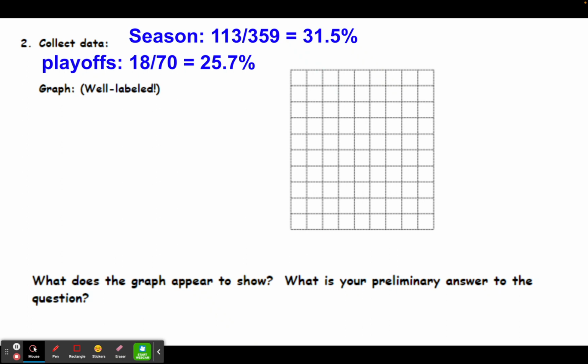Now we're going to display this with a graph so that we can make a quick preliminary answer to this question. And we're going to make a segmented bar graph. So on the vertical axis, I'll put the percentages. And you can do it the way that I did it here, or you can use decimals and just do 0.2, 0.4, and so on. On the horizontal scale, we'll separate our data into season, regular season, and playoffs with 1 bar for each.